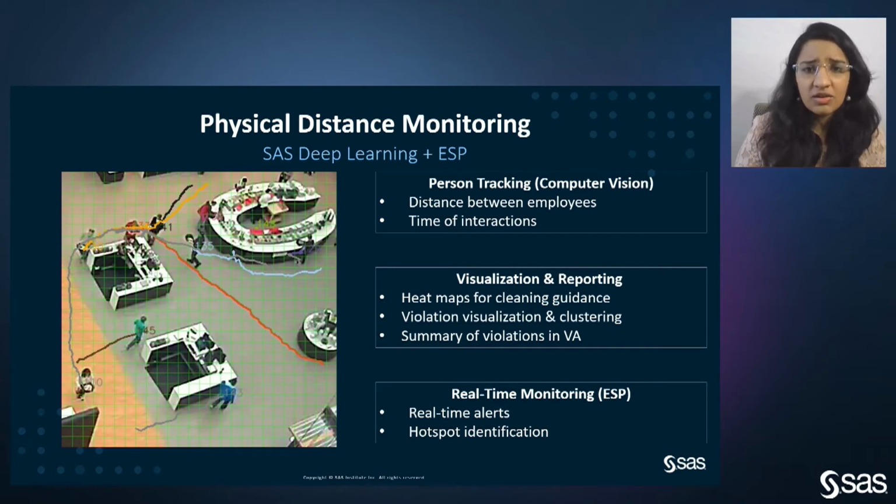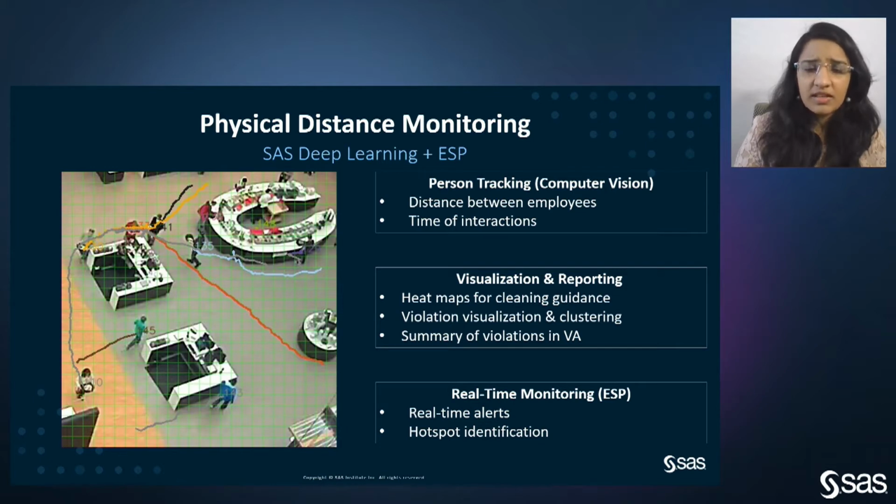Moving forward, our solution consists of 3 important components. We are using the SAS deep learning capabilities along with the event stream processing capabilities. First, we have the computer vision based algorithms, mainly developed using deep learning capabilities in SAS, which detect the individuals and track them. We also have some post facto analysis which helps us calculate the distance between the individuals whom we are tracking, and also the time of interactions.